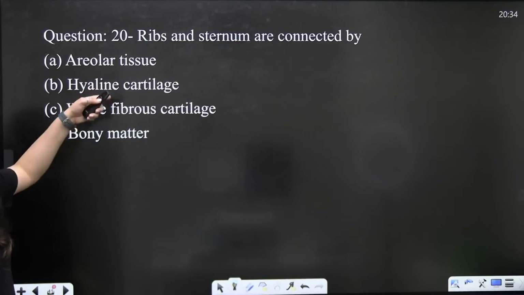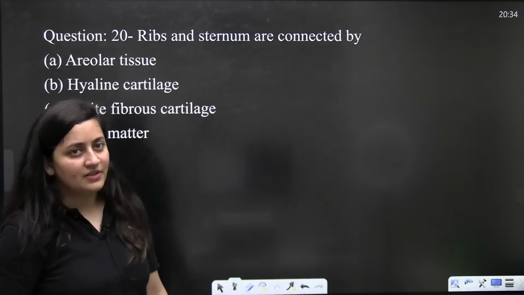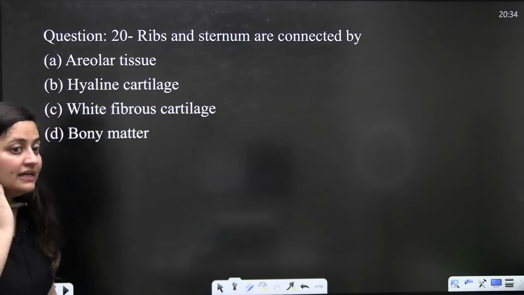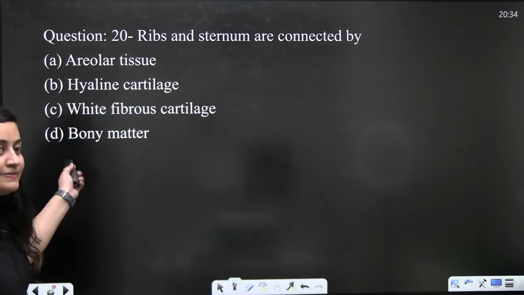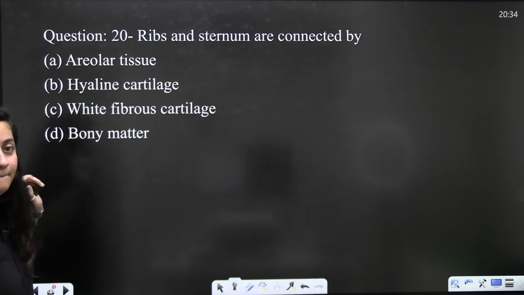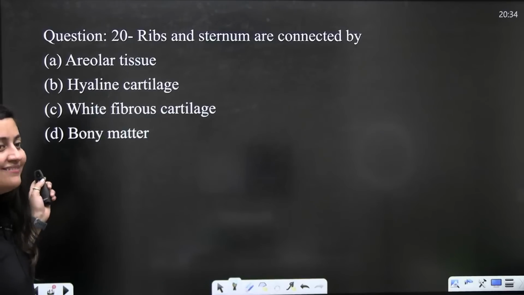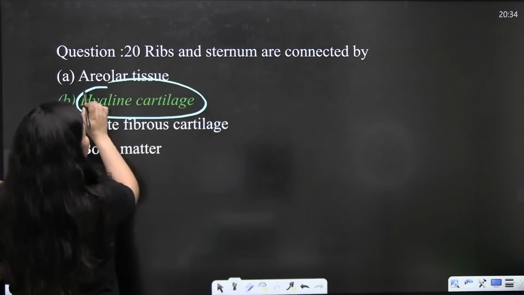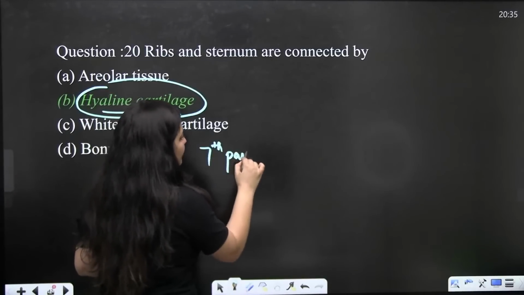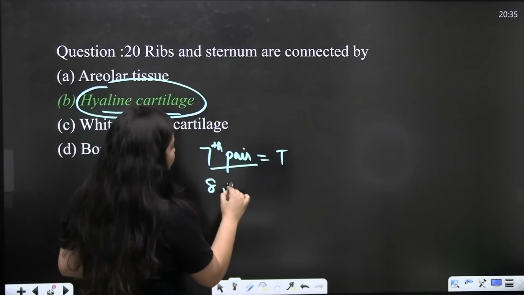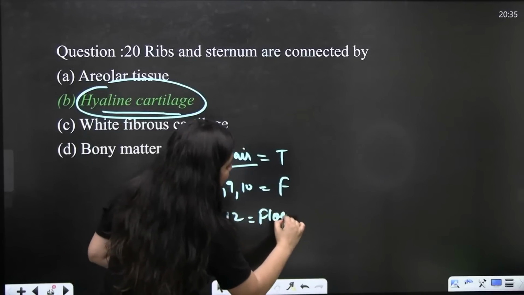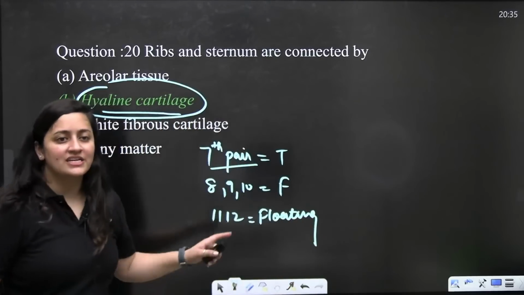Okay. So the next question: ribs and sternum, they are connected by... you know it very well, isn't it? Hyaline cartilage. And for your quick revision, the first 7 pairs are true ribs, the 8th, 9th and 10th are false ribs, right? The 11th and 12th pairs are floating. It is for your quick revision.